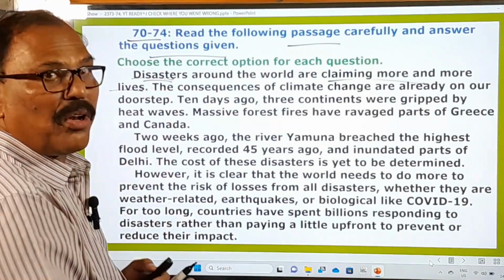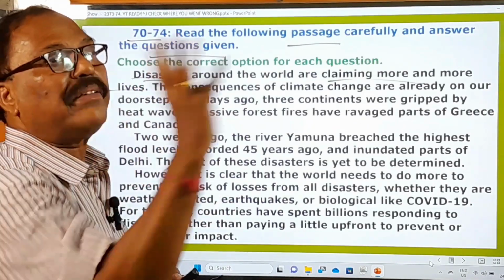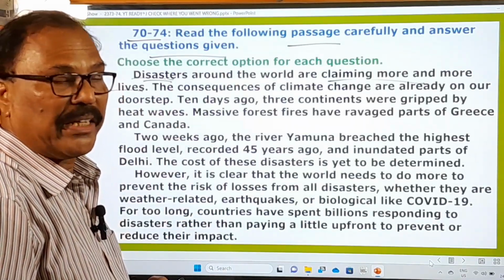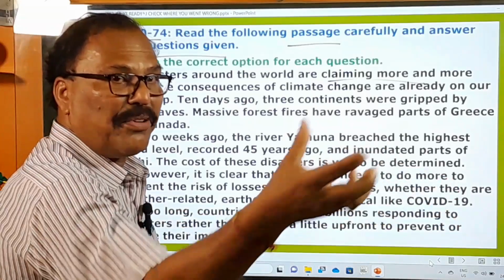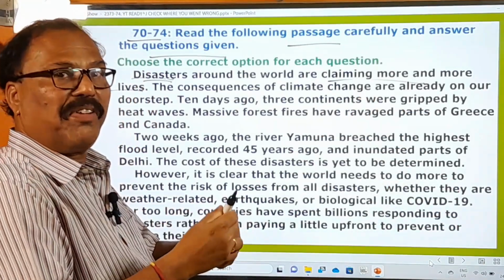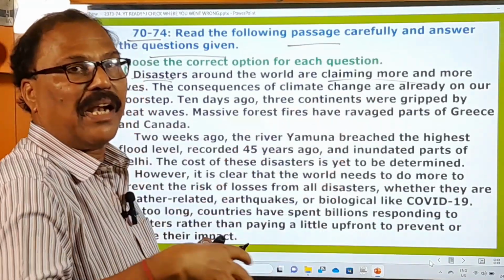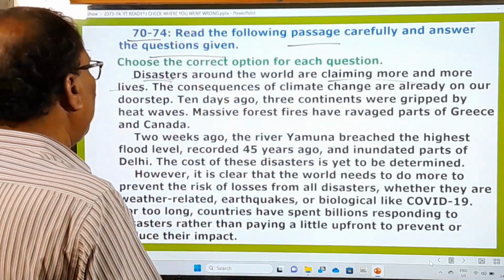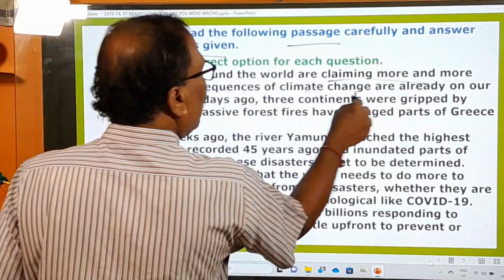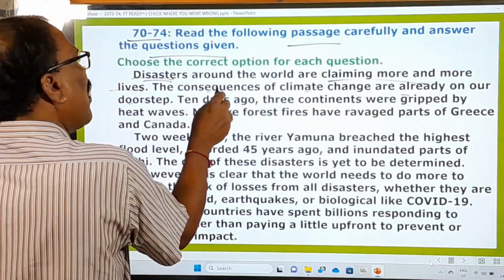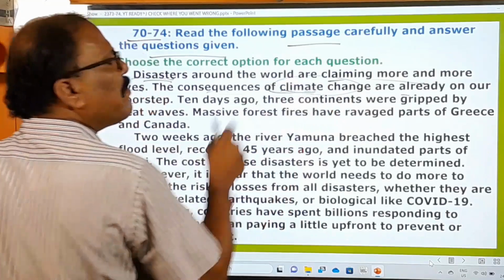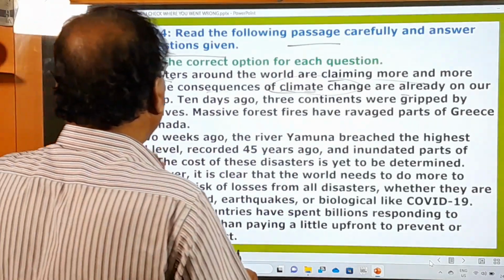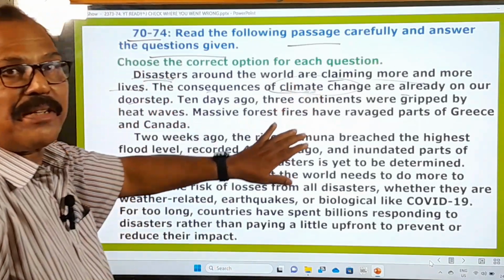And very recently in Morocco, a big earthquake hit, and thousands of people were killed in that earthquake. And next in Libya, a few days ago, so many floods hit that country, and thousands of people were killed in the floods. You know that these are all natural calamities, and here the consequences of climate change are already on. This is very important. Why are these disasters taking place? They are taking place because of climate change.